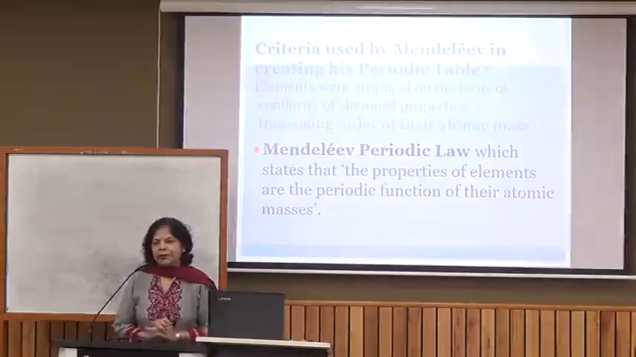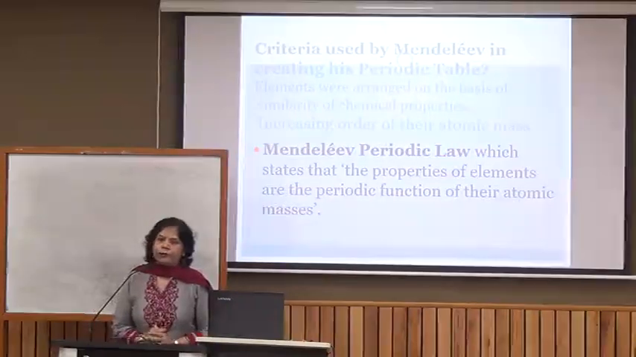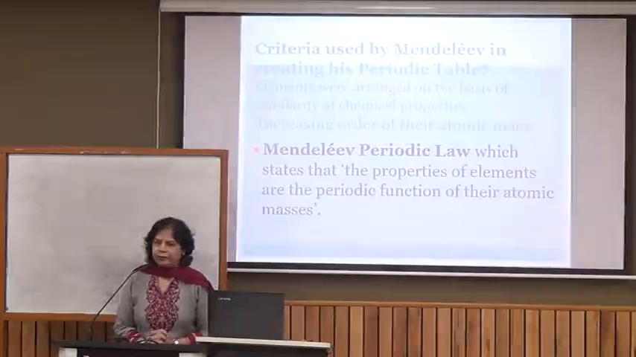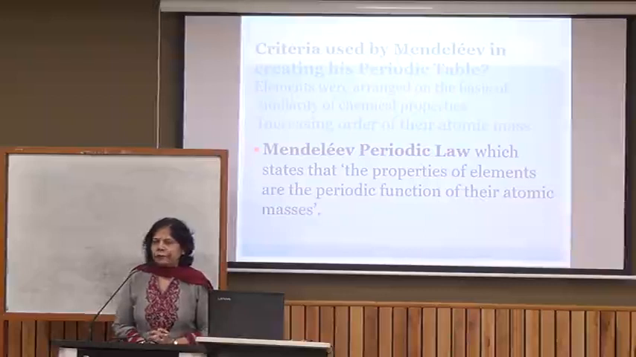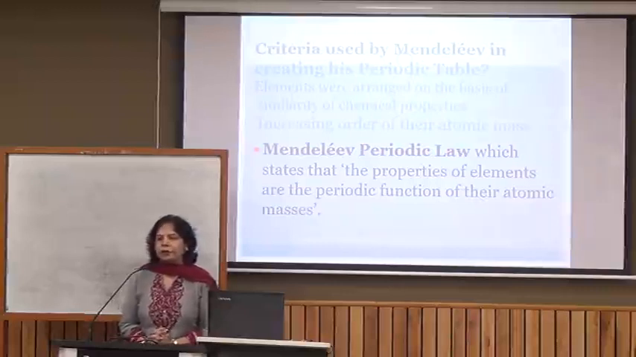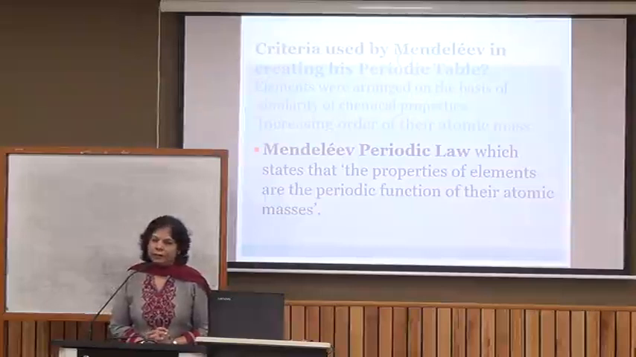Now, when he arranged the elements on the basis of the similarity in chemical properties and also in the increasing order of their atomic masses, he saw that there is periodicity in the properties, but it was not after every 8th element. He simply used the phrase "at regular interval". So on the basis of this, he stated Mendeleev's periodic law, which says that properties of elements are the periodic function of their atomic masses. Means if elements are arranged in the increasing order of their atomic masses, then the elements with similar chemical properties occur after a regular interval.